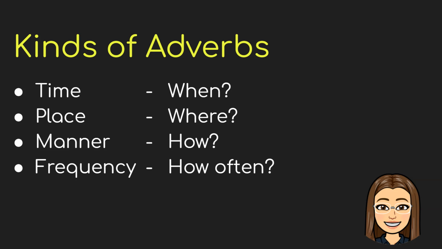Next is adverb of place. We can ask where. Where is the action done? For the adverb of manner, we can ask how. How was the action done? And for the adverb of frequency, we can ask how often. How often was the action done?